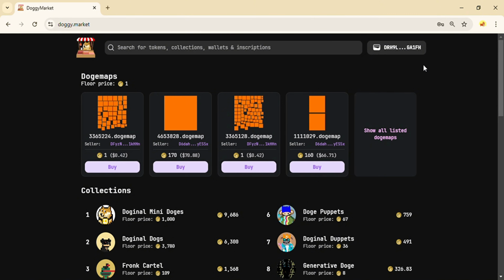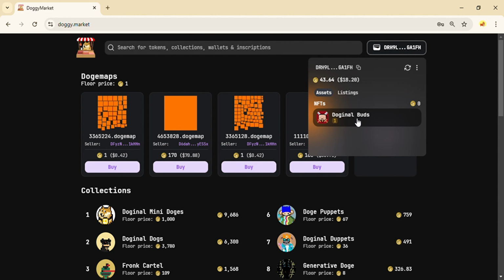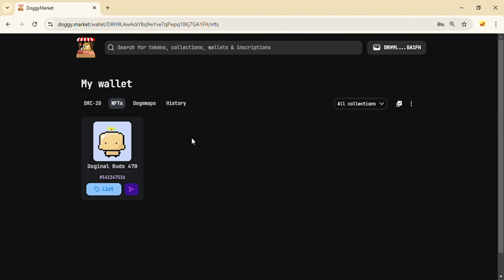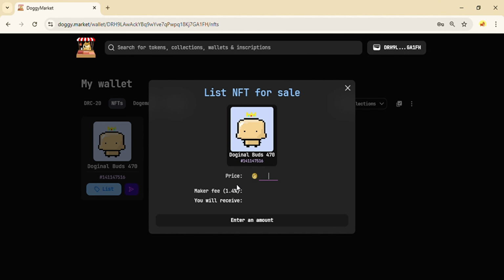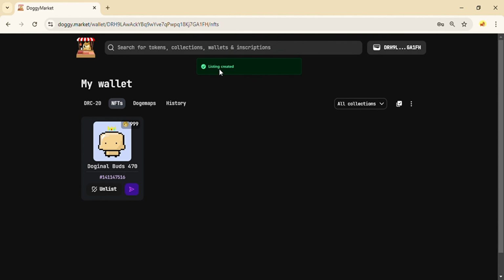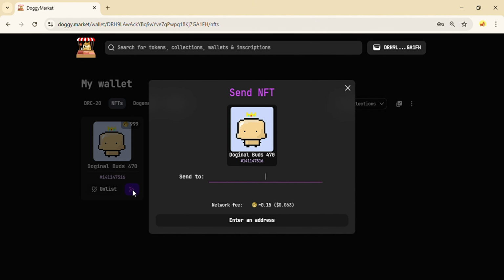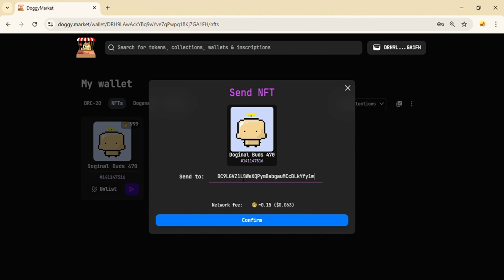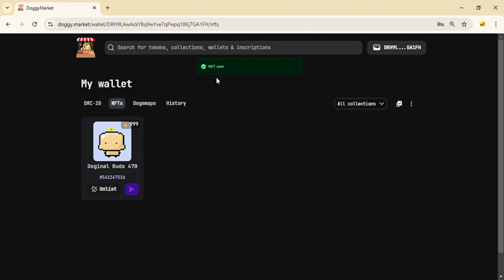If you want to sell or transfer the NFT you purchased to another wallet, start by clicking on your wallet and selecting the NFT. To sell it, click the List button and assign a value to your NFT. After clicking the Confirm button, your NFT will be ready for sale. If you want to transfer your NFT to another wallet, click the arrow button located beneath your NFT. Enter the wallet address you want to send your NFT to, and then simply click the Confirm button.